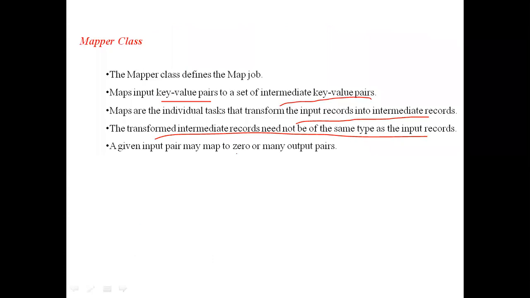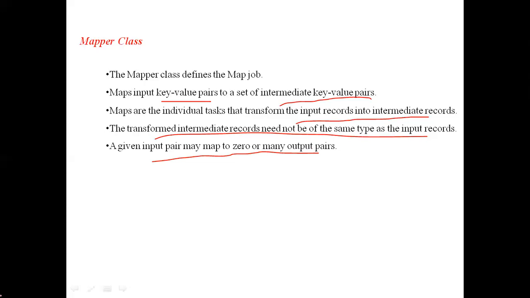A given input pair may map to zero or many output pairs. Whenever an input pair is given as an input to the mapper class, it may produce zero or many output pairs. That means some input pairs may not be used in the output pairs, and some input pairs will be used twice or thrice in the output pairs, depending on the job.